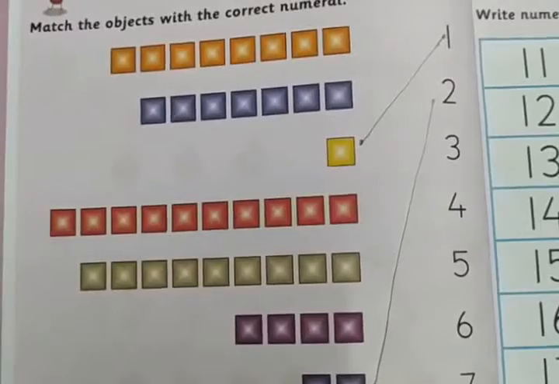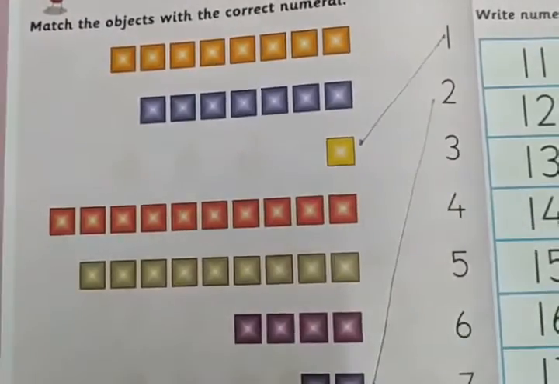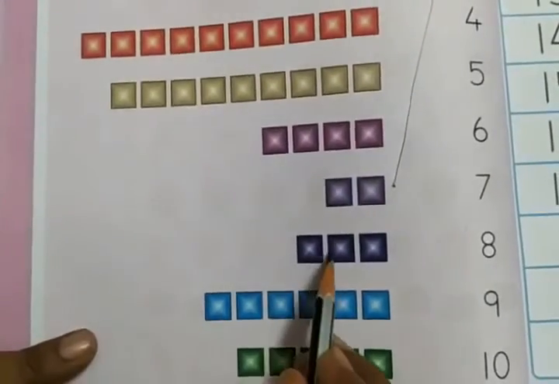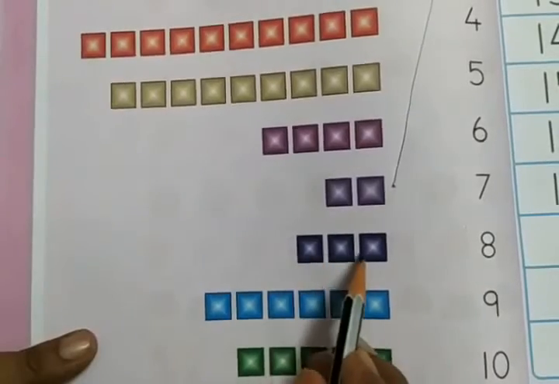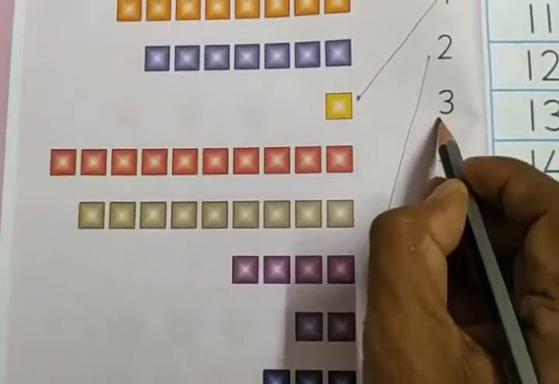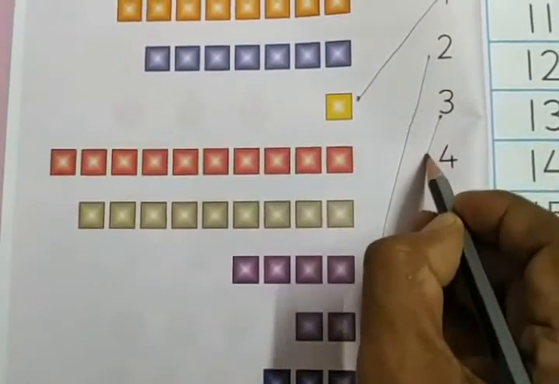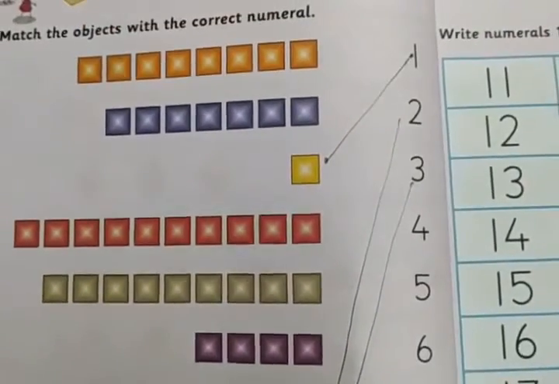Okay. Next is numeral 3. Numeral 3, number of objects 1, 2, 3. Okay. See here. Numeral 3 and objects 3. See. Objects 3. Numeral 3.